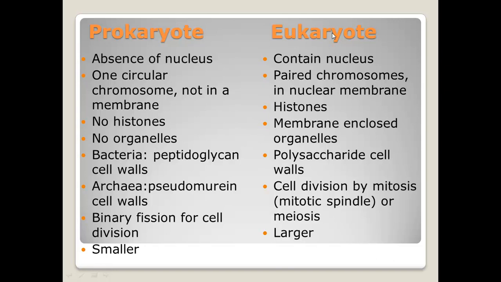Eukaryotes, true nucleus, are true cells that have a nucleus with a nuclear membrane and membrane-bound organelles. Membrane-bound organelles are specialized structures that act as tiny organs to carry on the various functions of the cell. They also have histones. The cell wall is made up of polysaccharide. They divide by mitosis or meiosis. We've talked about mitosis back in Biology 1151 or Anatomy and Physiology 1. And they're usually larger than prokaryotes.